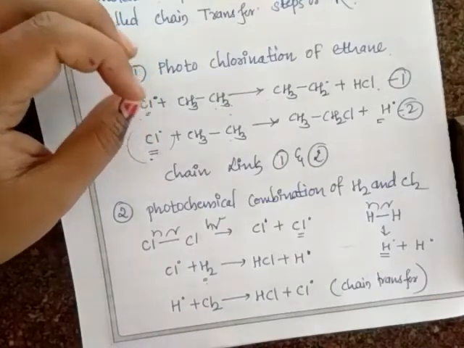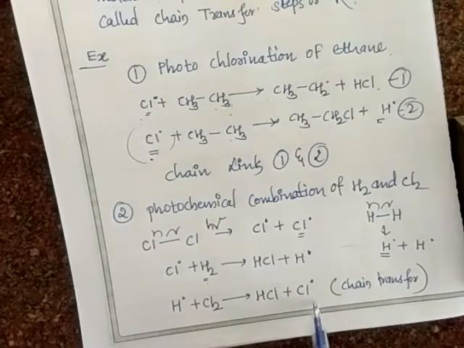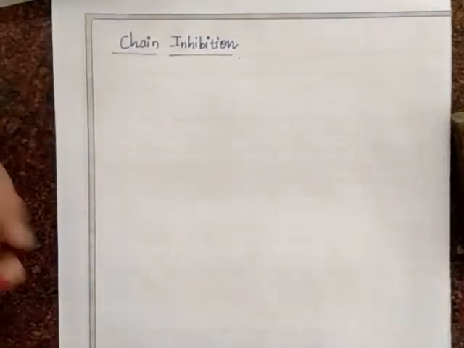Okay, I hope you have understood. Nothing else is there. The radical which is generated is consumed, and another one gets generated from the existing molecular species. That we call a chain transfer reaction. Okay, next part let's deal with, that is nothing but chain inhibition.